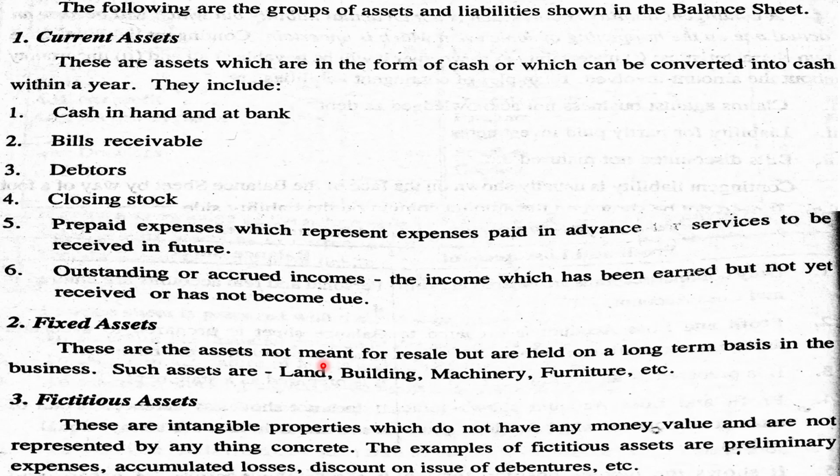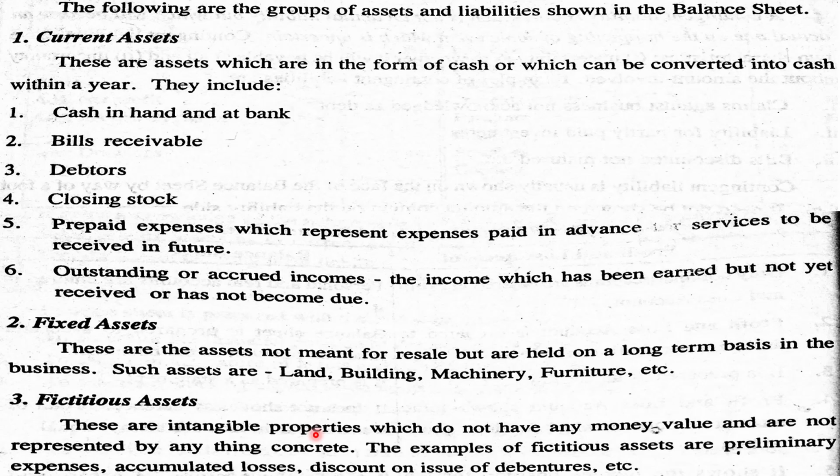Fixed assets are assets not meant for resale but held on a long-term basis in the business. Such assets are land and building, machinery, furniture, etc. So the assets held in the business for a long period are known as fixed assets. Next is fictitious assets. These are intangible assets which do not have any money value. Intangible assets means those which we cannot see or touch.